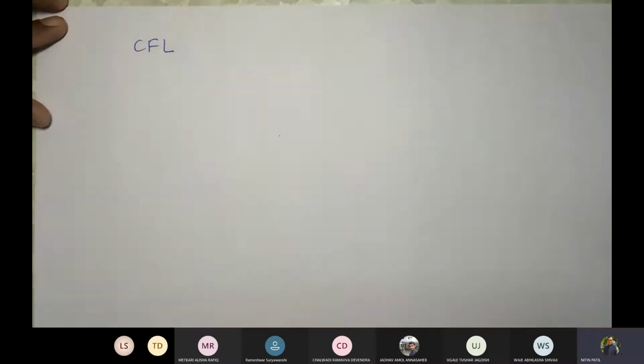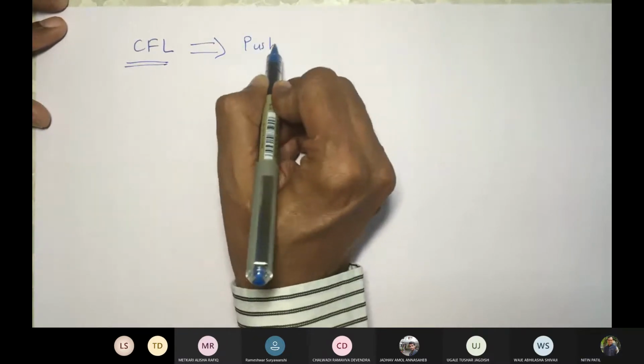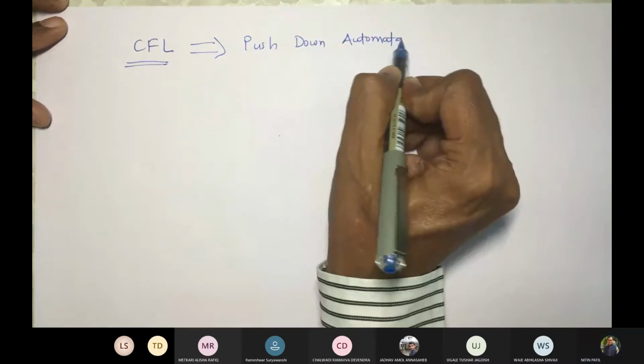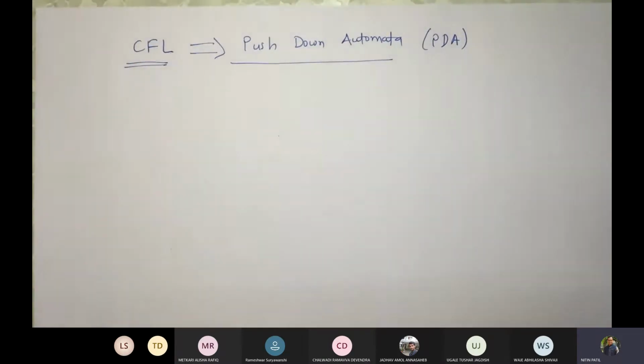Yes, sir. So now, if you recall, we started our course by discussing finite automata, and we even saw that finite automata and regular language are related. After regular language, we started talking about context-free language (CFL). So now we'll see the equivalent machine for this CFL, called pushdown automata, which in simple terminology is mostly referred to as PDA.